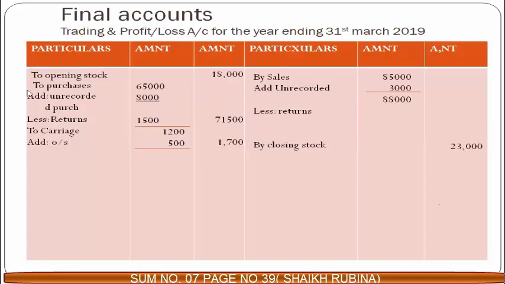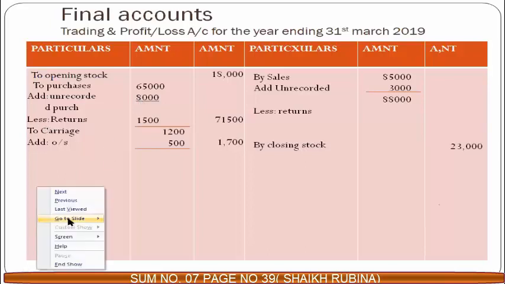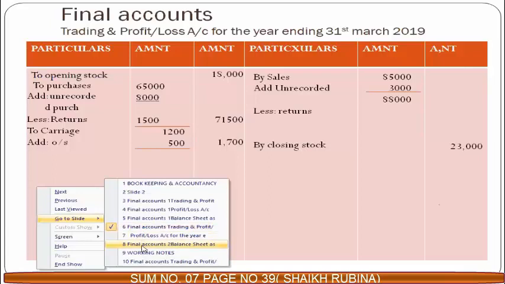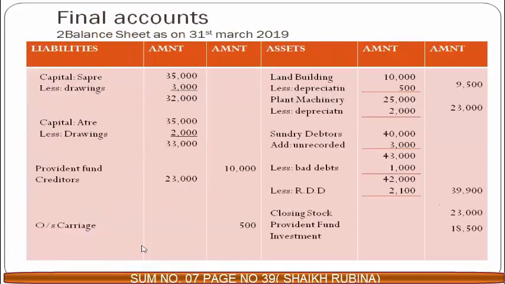Now our next adjustment is goods worth ₹8,000 which were purchased but not recorded. That is unrecorded purchase. So you will see over here purchases was 65,000. You have added unrecorded purchase of 8,000, that is before you have recorded returns. Now second effect for this unrecorded purchase will go to creditors on the liability side. Liability side, creditors, you will add unrecorded purchase 8,000. So total creditors now you have 31,000.